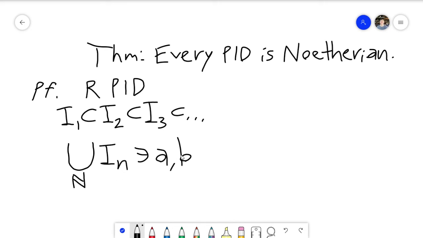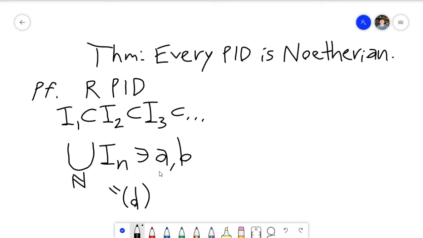And using that, you can prove that this union is an ideal. Okay, but remember that R is a PID, and so this union actually has to be principally generated. So this is generated by one element, I'll just call it D, that's in this ring R.